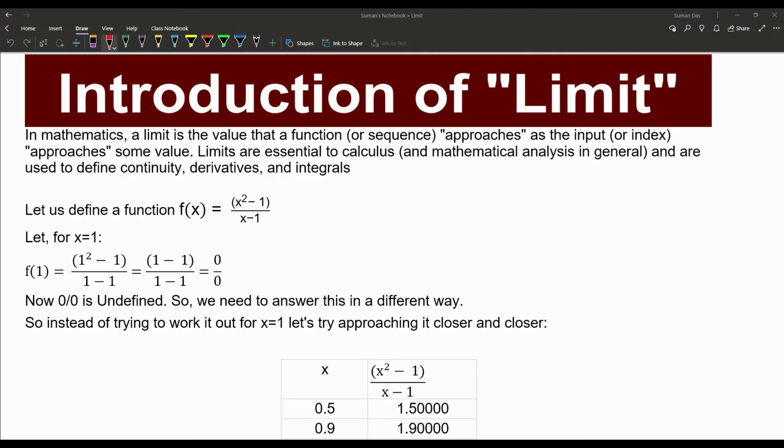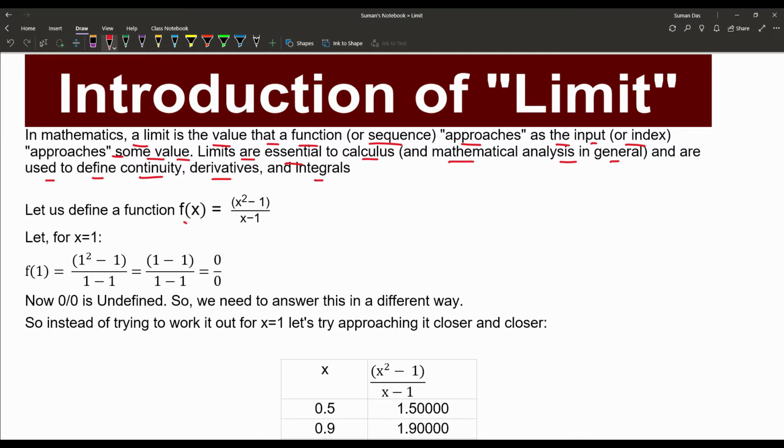In mathematics, a limit is the value that a function or sequence approaches as the input or index approaches some value. Limits are essential to calculus and mathematical analysis in general, and are used to define continuity, derivatives and integrals. Let us define the limit in a different manner.